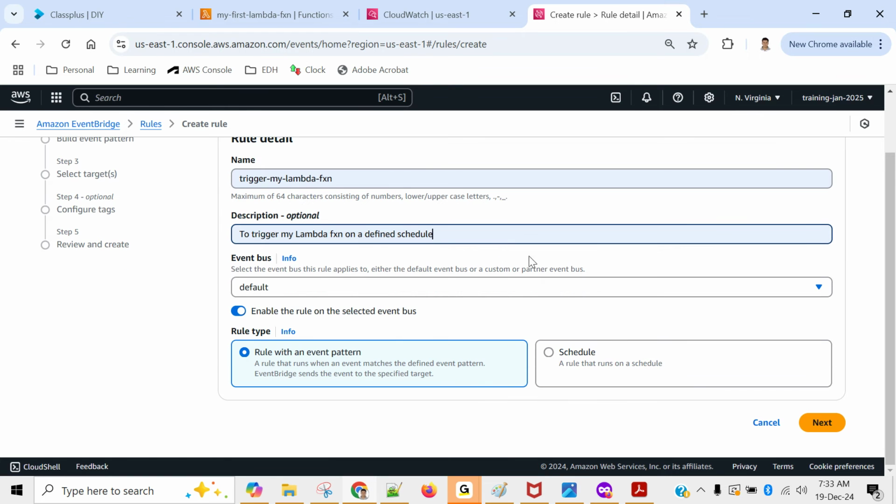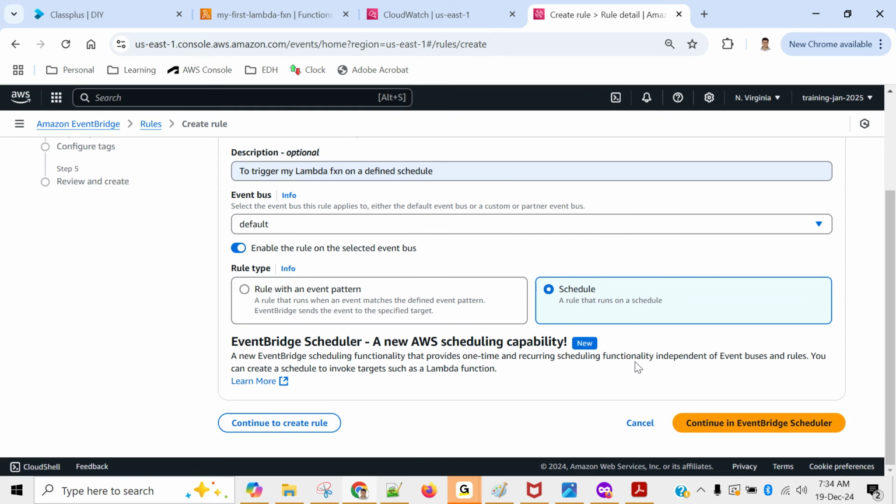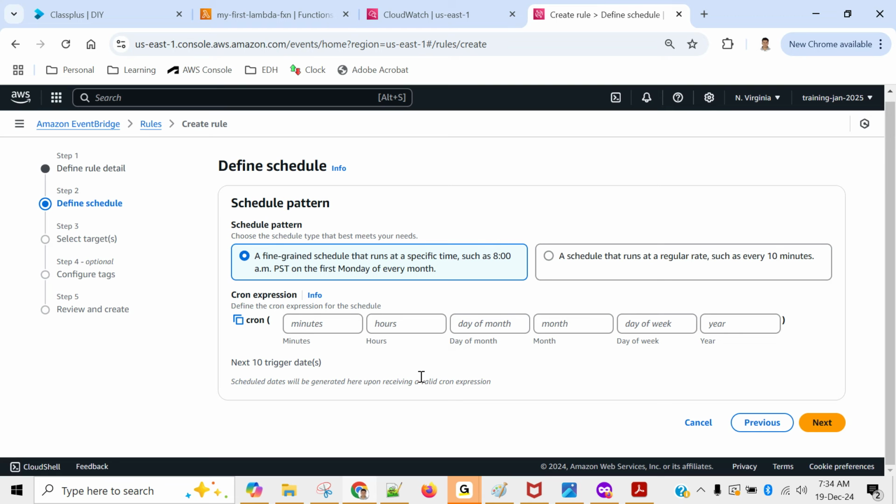And then you want to run with the event pattern or you want to schedule it. How to run with the event pattern, that also I will show you. But right now let's talk about scheduling. So we run the scheduler. What is this? Event based scheduler, a new AWS scheduling capability. Click on create rule. Okay. So I hope you are aware of the cron tab, right? Cron tab is what minute, what hour, what day of the month, which month, day of the week, which year you want to run your Lambda.